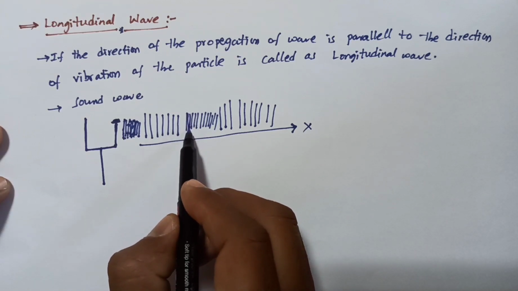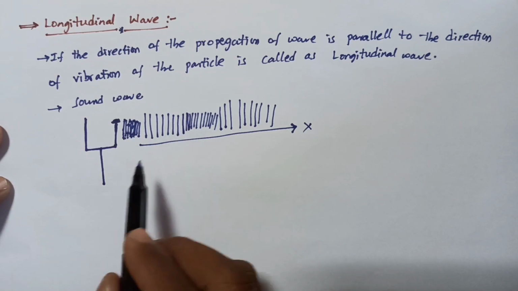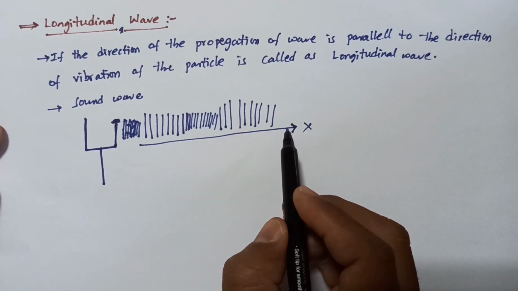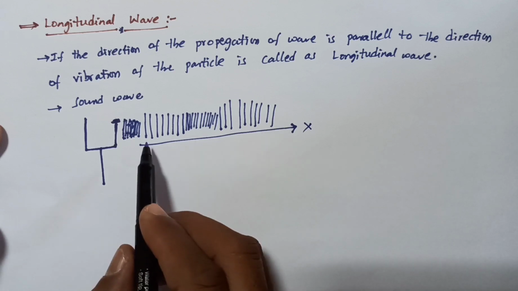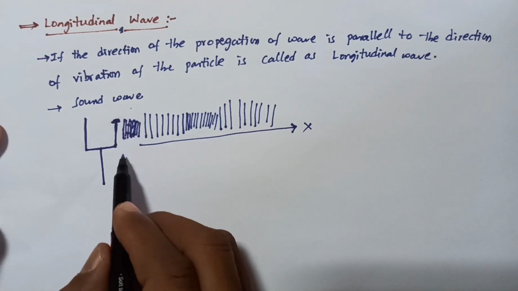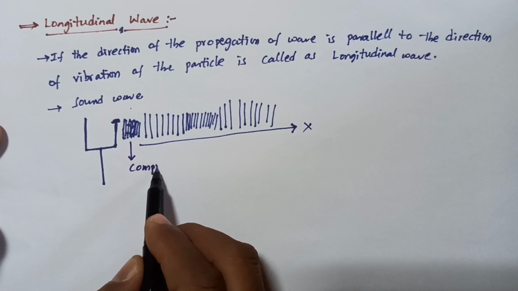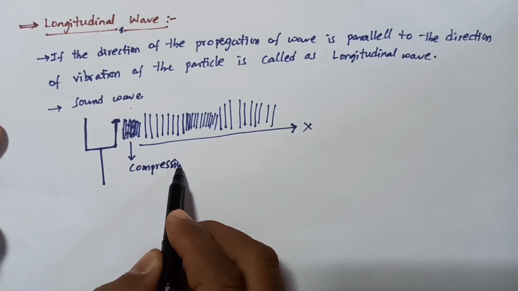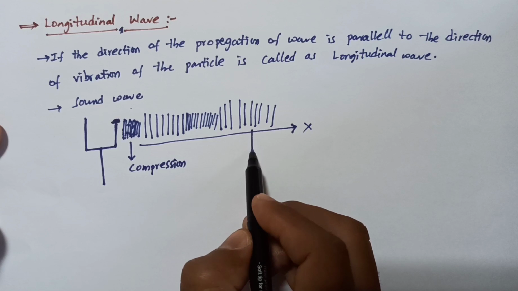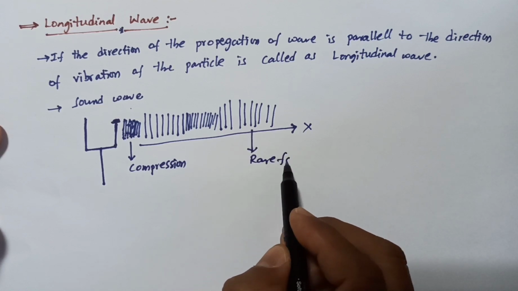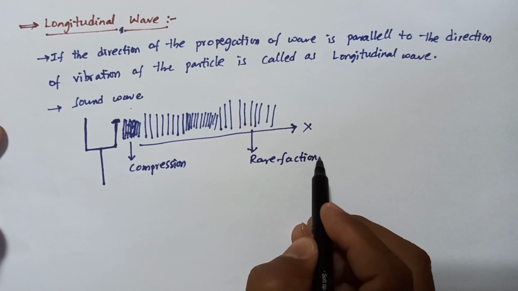Okay, here the longitudinal wave propagates from one place to another place. It produces compressions. So here it is compression, and it is rarefaction. Rarefactions are produced.